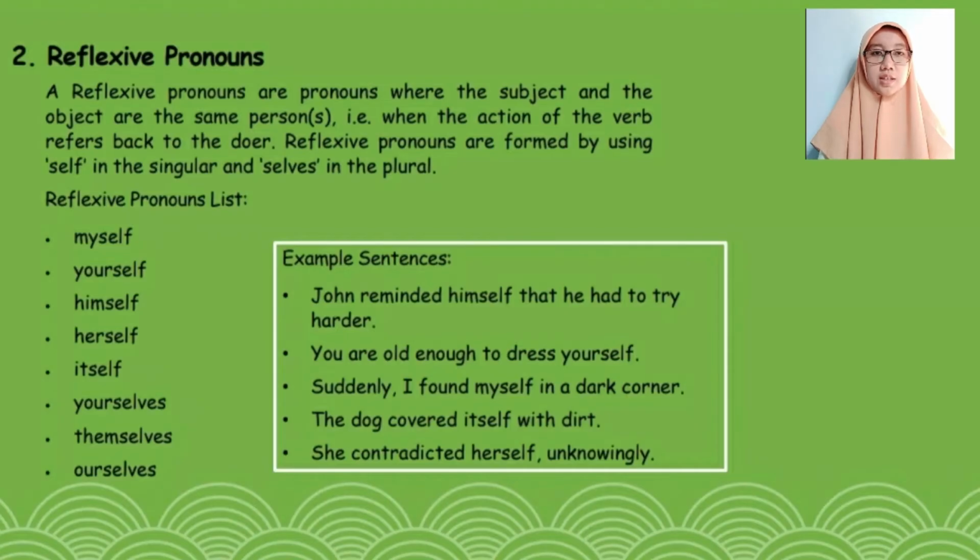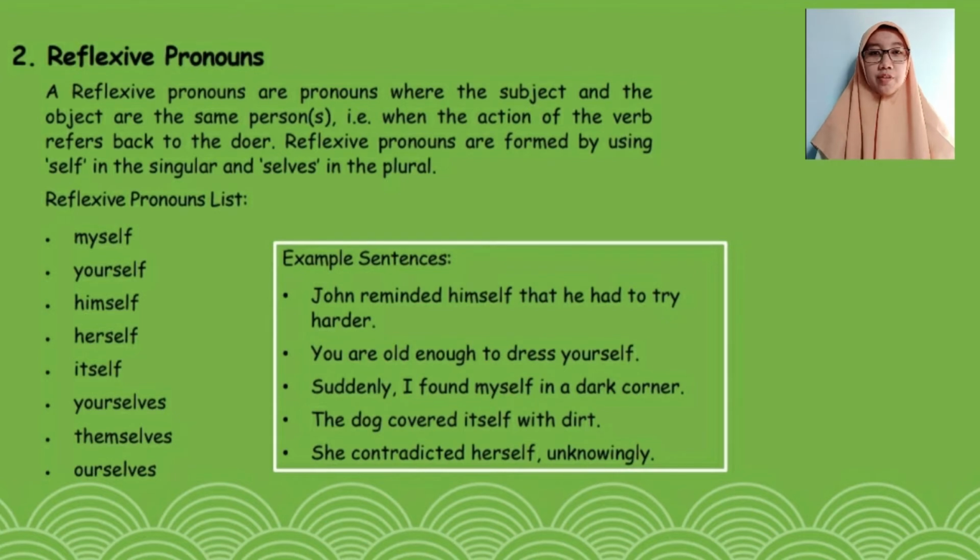The second one is reflexive pronouns. Reflexive pronouns are pronouns where the subject and the object are the same person. That is, when the action of the verb refers back to the doer. Reflexive pronouns are formed by using self in the singular and selves in the plural. Reflexive pronouns consist of several points: myself, yourself, himself, herself, itself, yourselves, themselves, and ourselves.